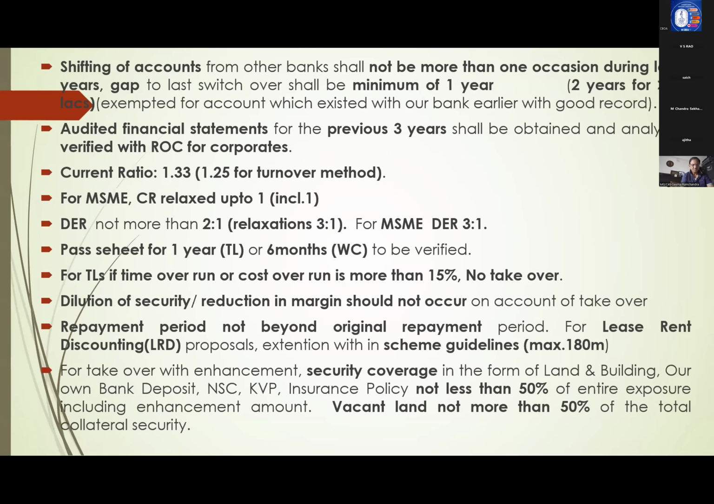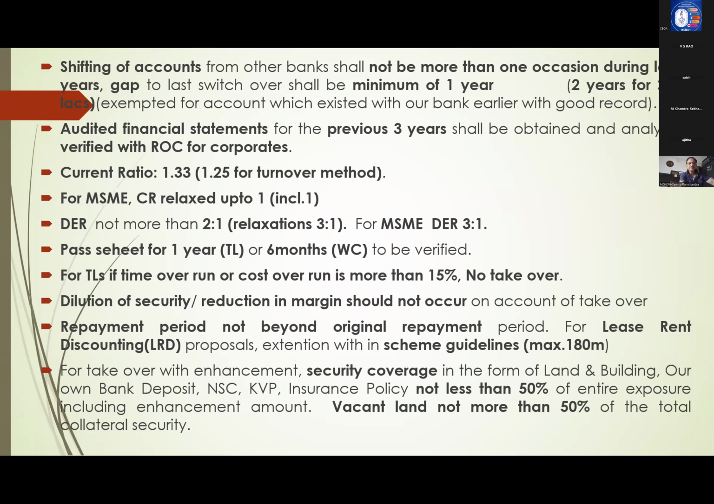Yes. Next one. Shifting of accounts from other banks should not be more than one occasion during the last 5 years, and the gap to the last switchover shall be minimum 1 year. So in the previous 5 years, there should not be more than one shifting, and from the previous shifting, minimum 1 year gap should be there. And 2 years for loans above 100 lakhs. It is exempted again for good rated accounts.